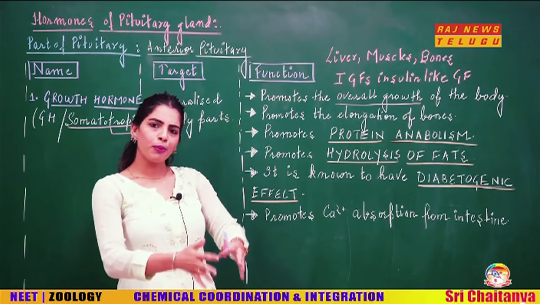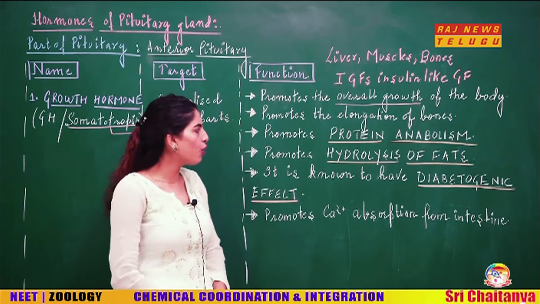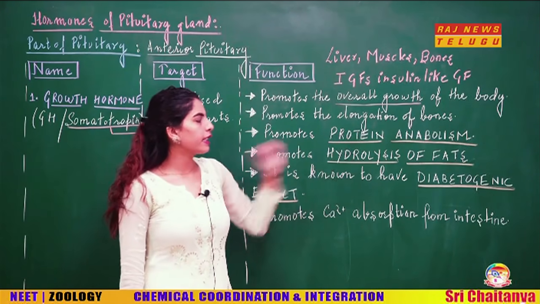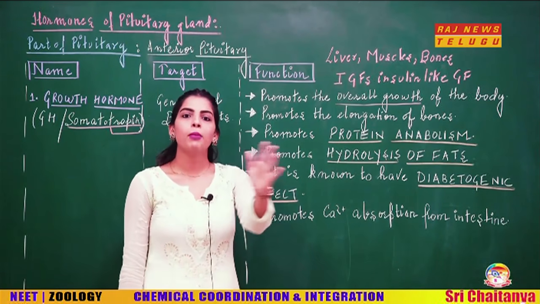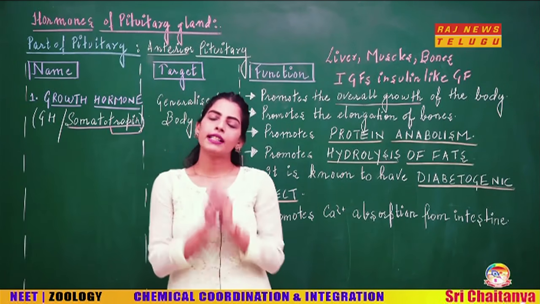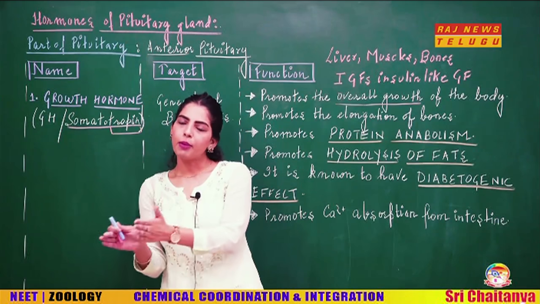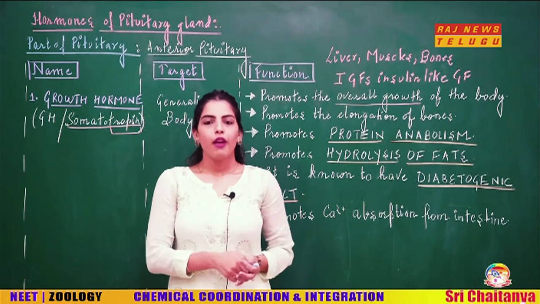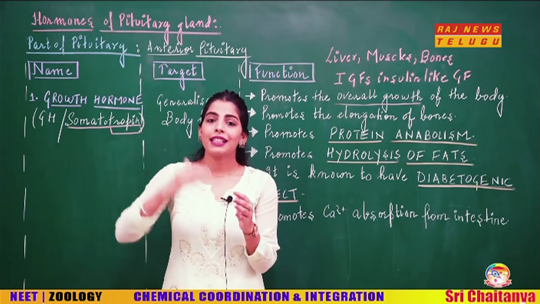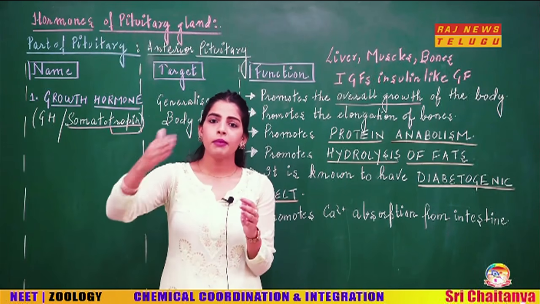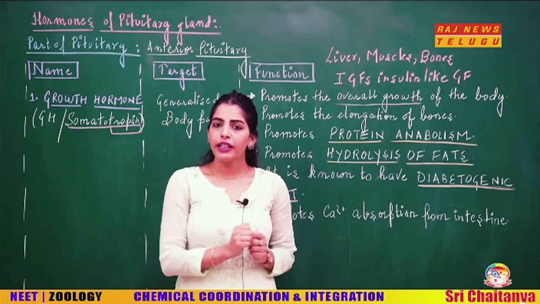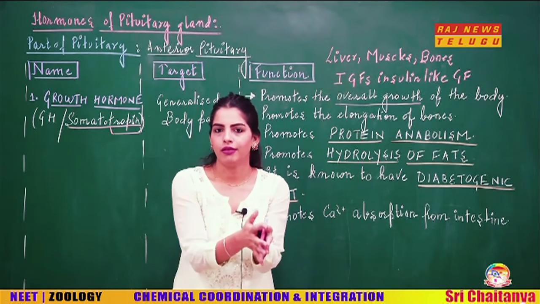It is going to promote the elongation of the long bones. Next point, students have written that it is going to cause the protein anabolism. Now, when we say metabolism, metabolism is a sum total of anabolism and catabolism. Whenever we use the term catabolism, we say that it is the breakdown. Catabolism means the breakdown. But whenever I am using the term anabolism, that means the formation.